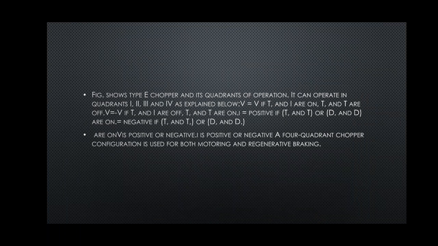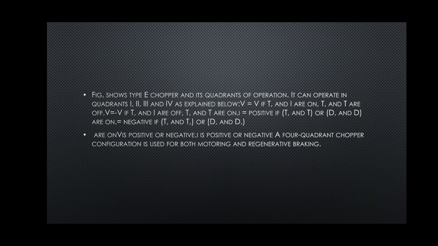The directions of voltages and currents are shown in the diagram. So we have to consider the conditions. The output current is positive if T1 and T4 or D2 and D3 are on. The output current will be negative when the direction of flow of current changes, and the arrow marks of the thyristors or diodes indicate the direction of current.